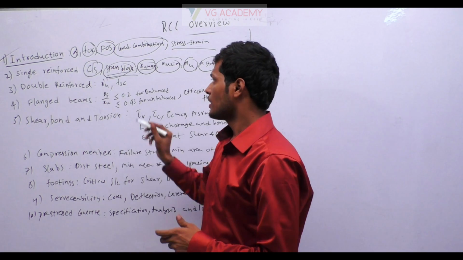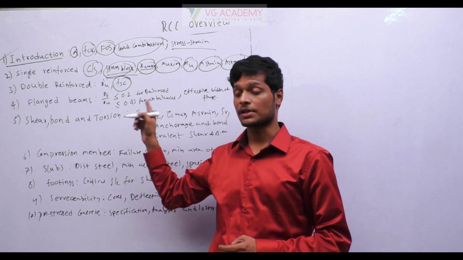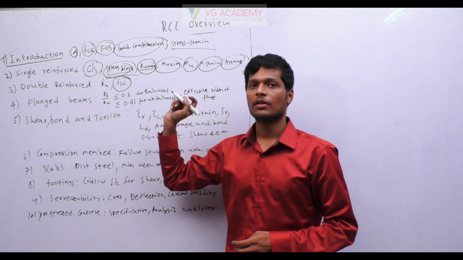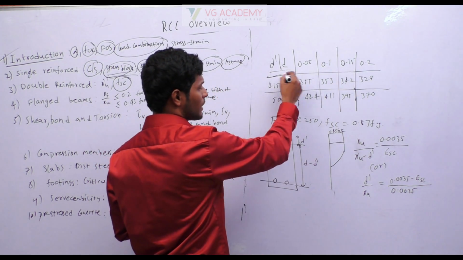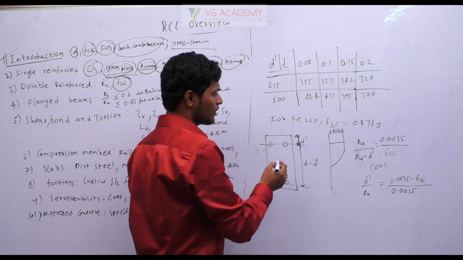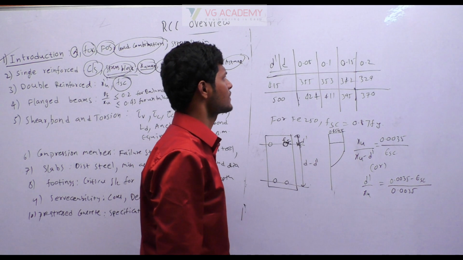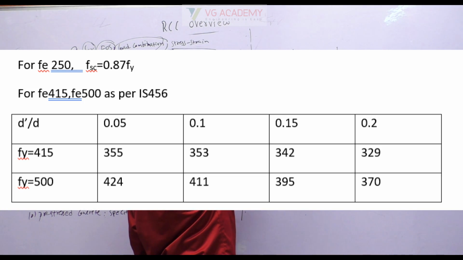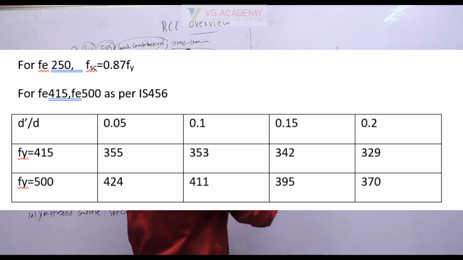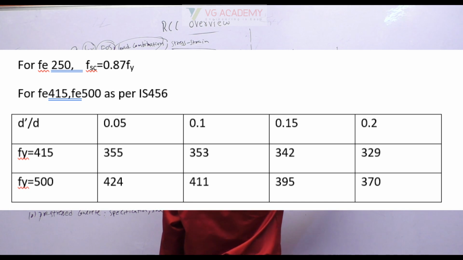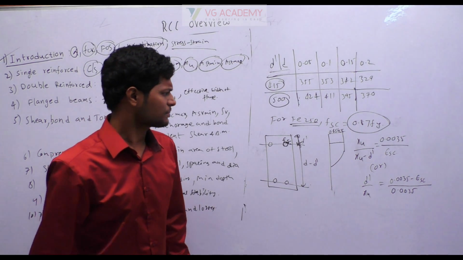Okay, and the second thing: the stress subjected to compression steel in doubly reinforced beams, that also we have to remember. How to find the FSC value based on the d dash by d. What does d dash mean? Depth of compression cover. Whatever stress comes in the steel under compression is FSC. So for Fe 415 grade and Fe 500 grade, based on the d dash by d value, you have to remember the FSC values. If it is Fe 250 grade, directly you can take FSC as 0.87 Fy. Okay, that is one important bit.